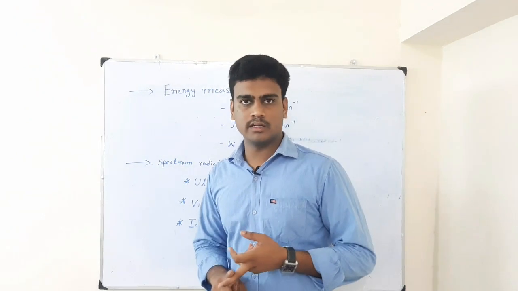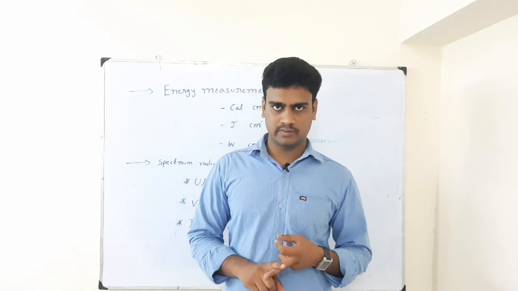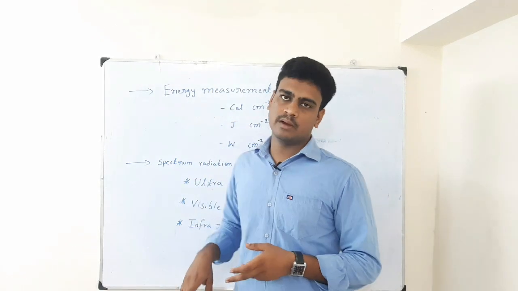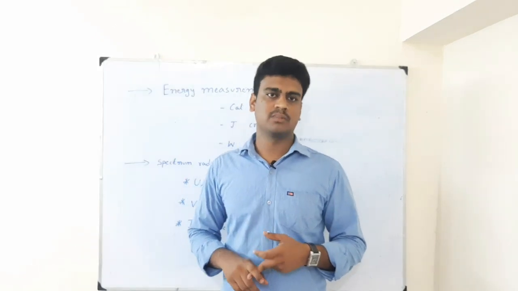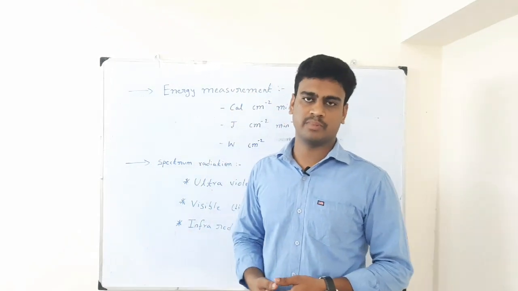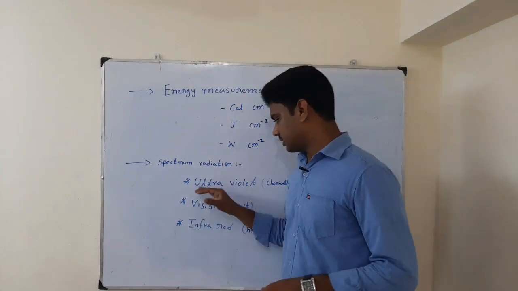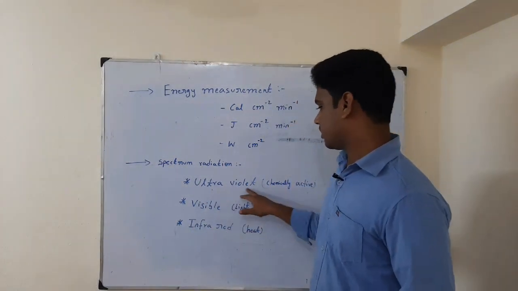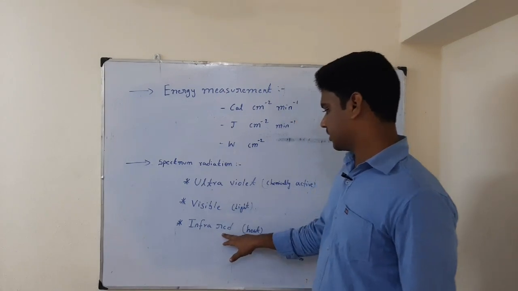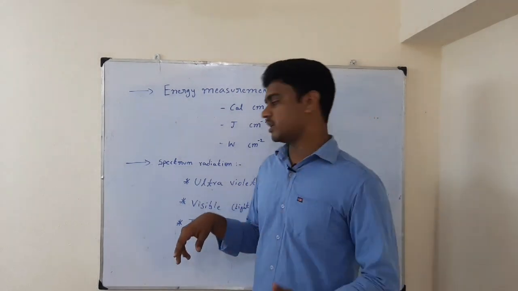Solar radiation will be utilized by the plant for its photosynthetic activity, and because of heat the plant will lose water, that means transpiration. Also from the surface of the earth evaporation will happen. So this heat we also call thermal energy. We have three types of rays: ultraviolet rays, visible rays, and infrared rays. Visible rays are the rays which are visible to our human naked eye.